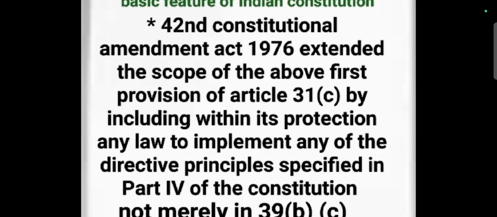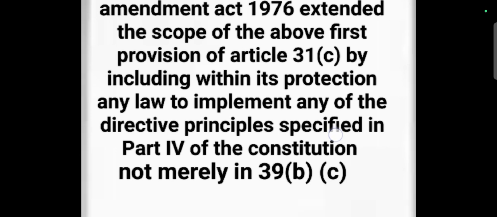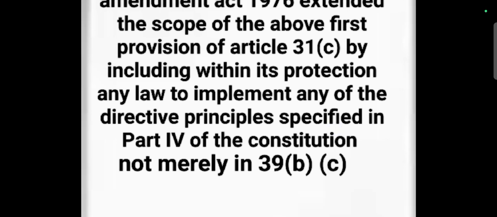Okay, so here the 42nd Constitutional Amendment Act 1976 extended the power and scope of the first provision, including within its protection any law which implements the directive principles of state policy specified in Part 4, not only in Articles 39B and C, but every article, every important provision under the umbrella of the DPSP, which can be freely expressed and freely involved in the 31C.